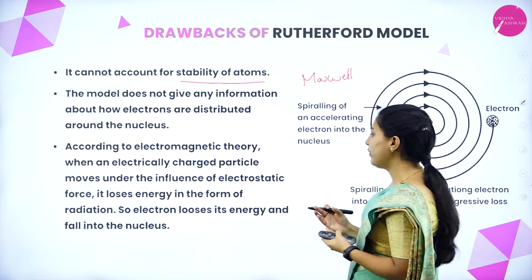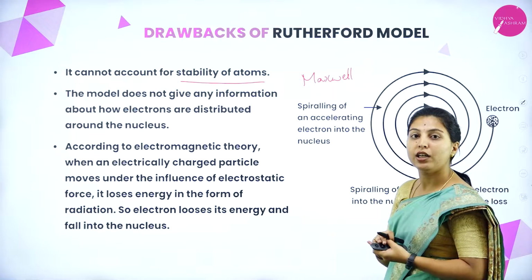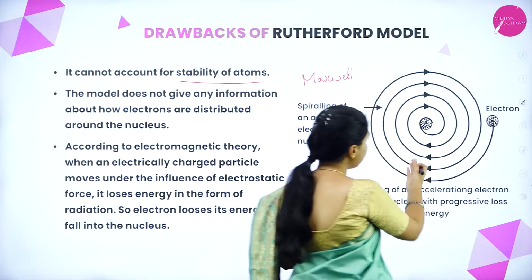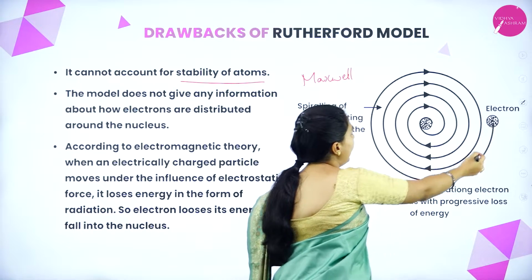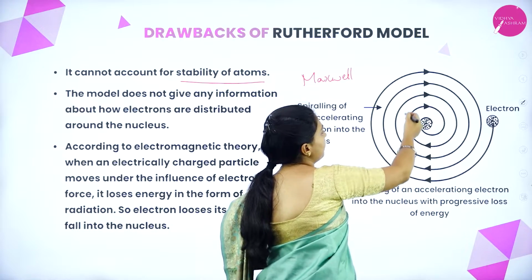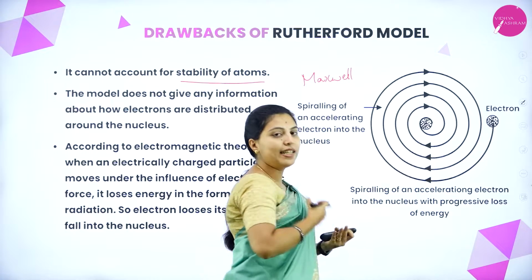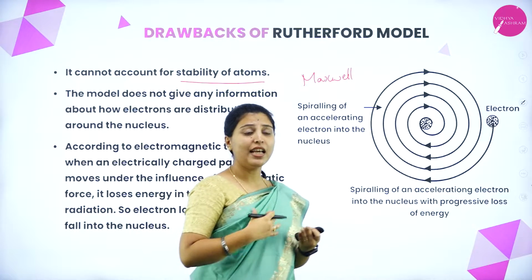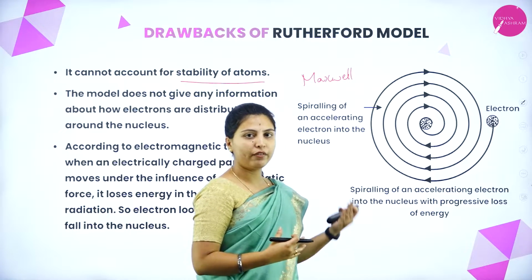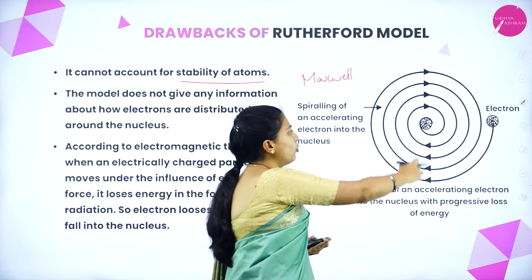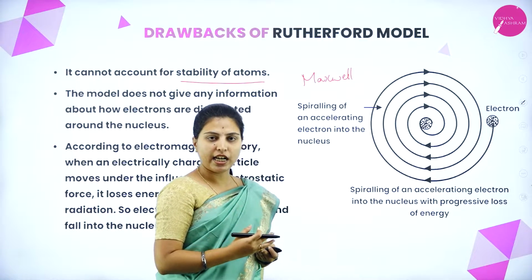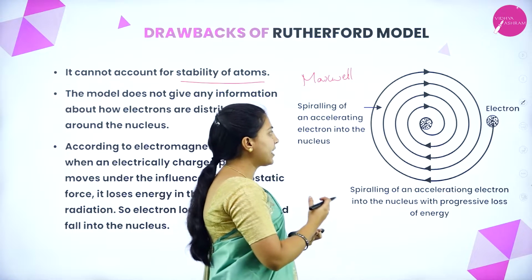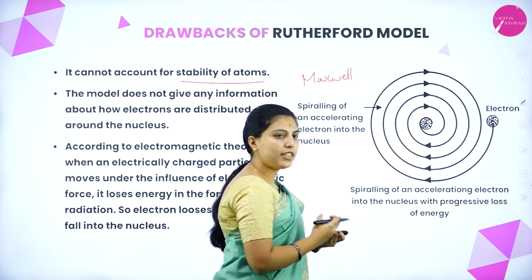At that time, what will it do? It will fall into the nucleus and collapse inside it. See here, this is the electron and it is moving in a circular pathway. How do the electrons move around the nucleus? In a circular pathway, which we call orbits. Electrons are negatively charged species, so they get accelerated and move at high speed.